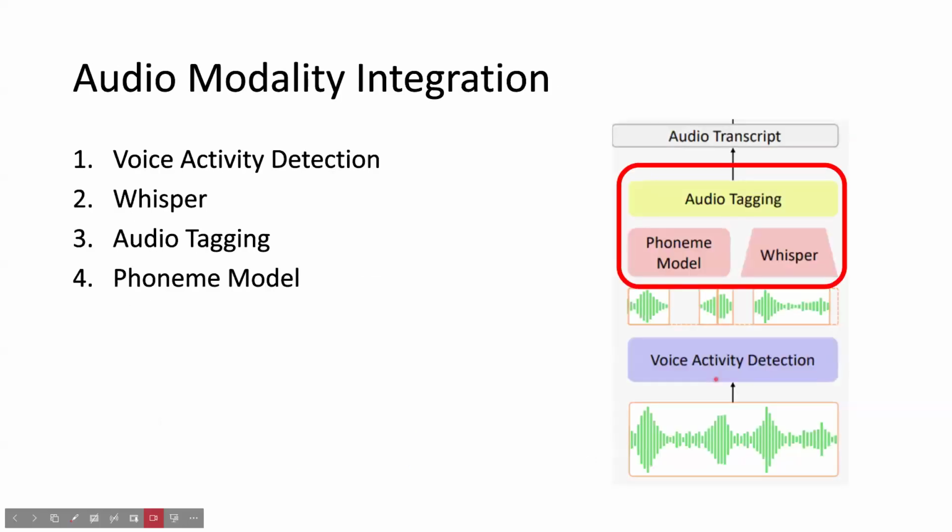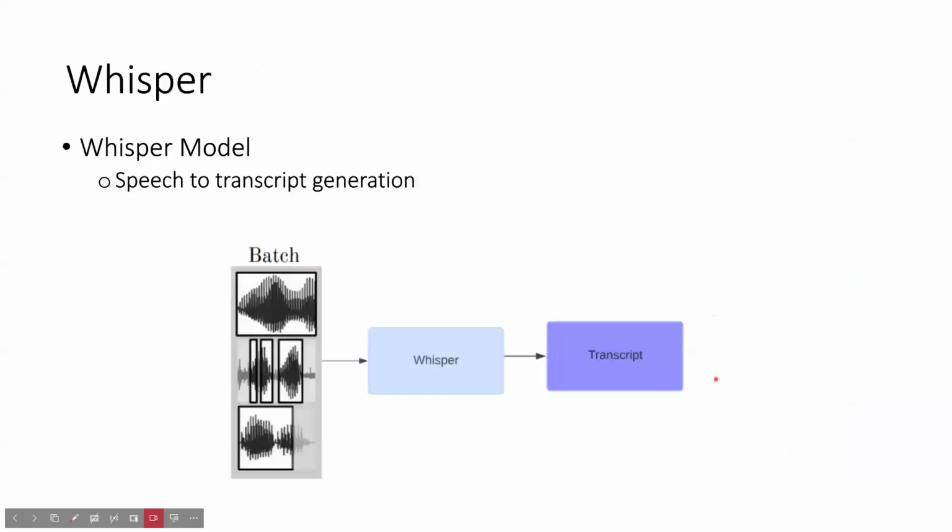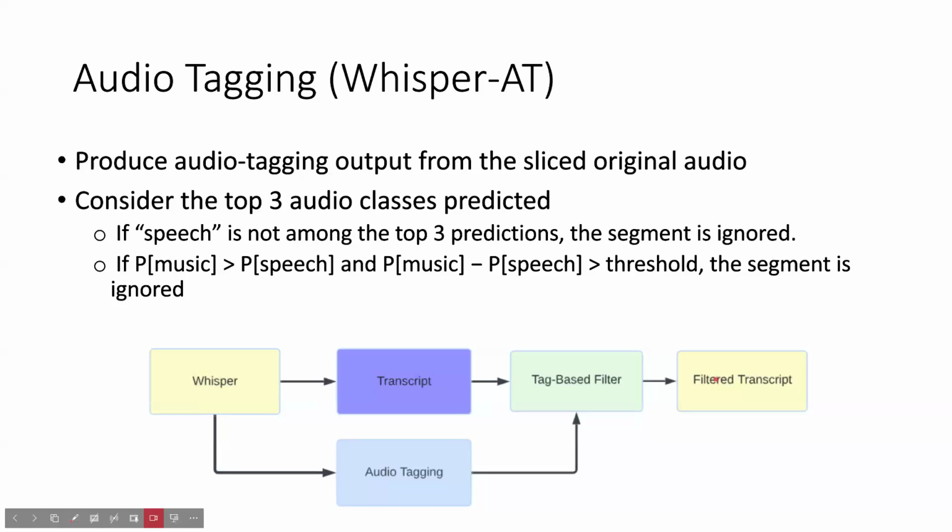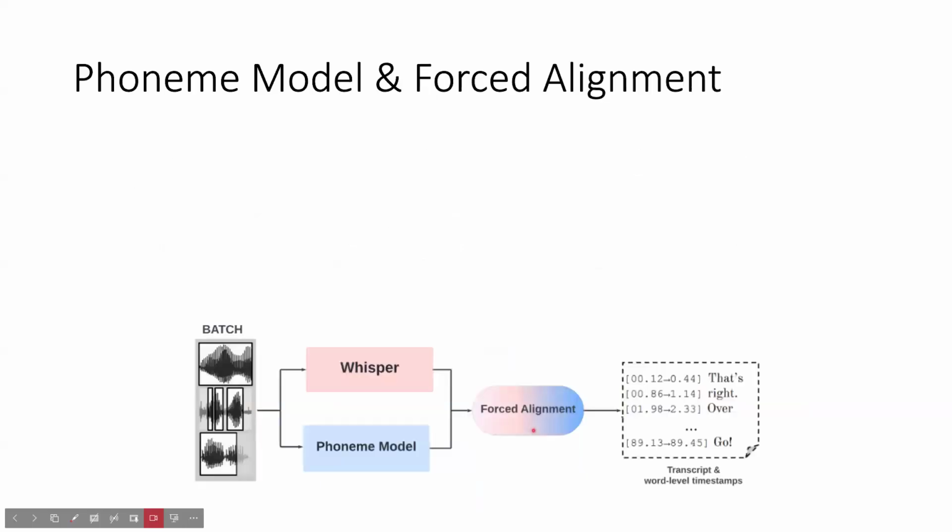The next 3 parts are the Whisper, audio tagging, and phoneme model. The Whisper model basically just converts the speech to text, or to a transcript. And then that transcript is sent through audio tagging, which considers the top 3 audio classes from the transcript. And if any of those 3 top classes are not speech, then that is filtered out.